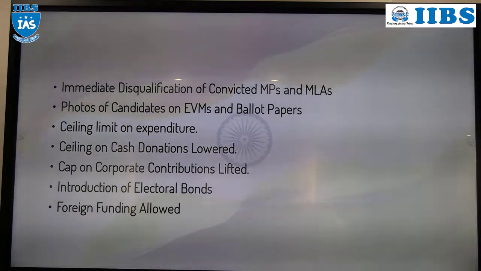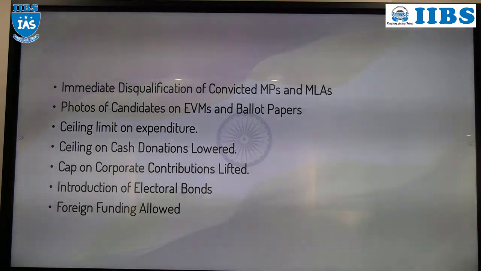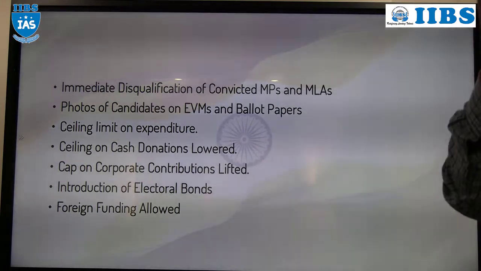That act says that if a legislator, either an MP, MLA or MLC, has been convicted in court, convicted means proven guilty by the court and the court has also given the punishment, then that legislator has a right to appeal in the higher court. To appeal in the higher court, he has 3 months of time. That is Section 8 of the RP Act 1951.